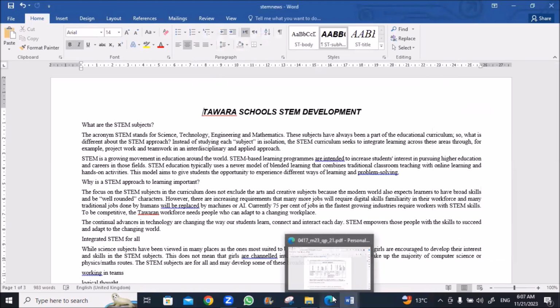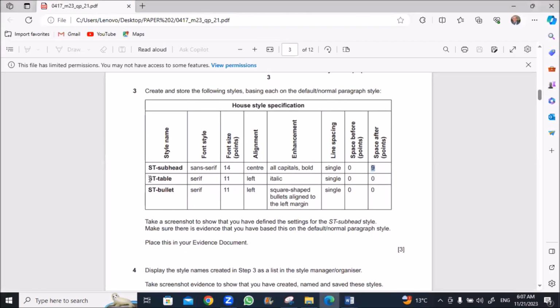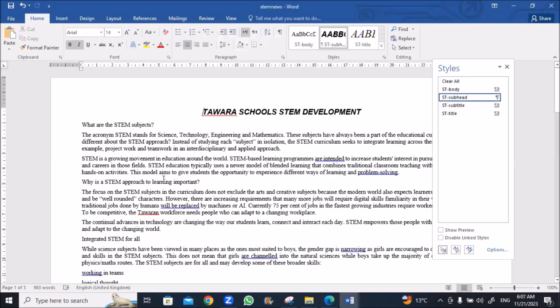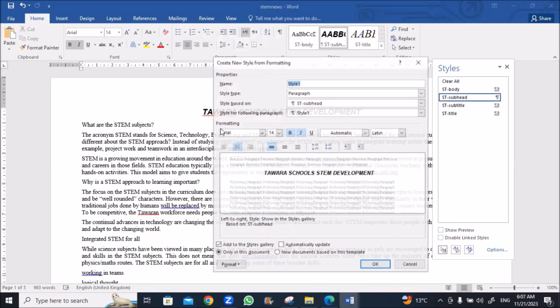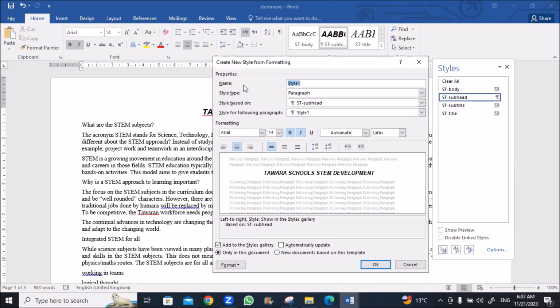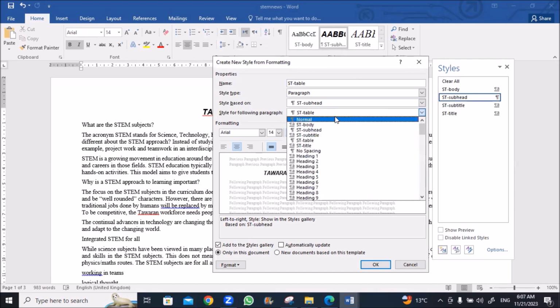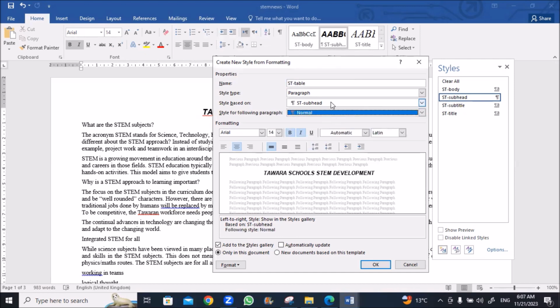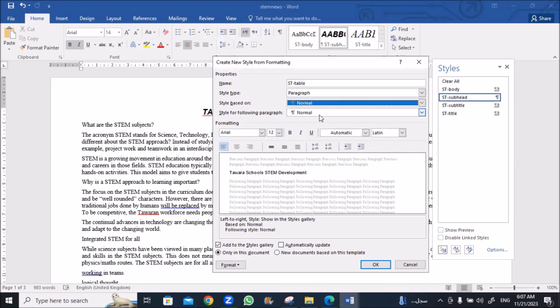This is the subhead. The other style is ST table. Create a new style with the name ST table. Make it based on normal. Okay.